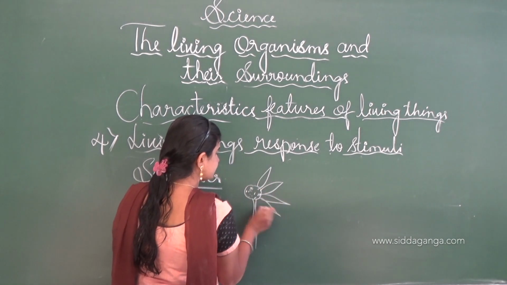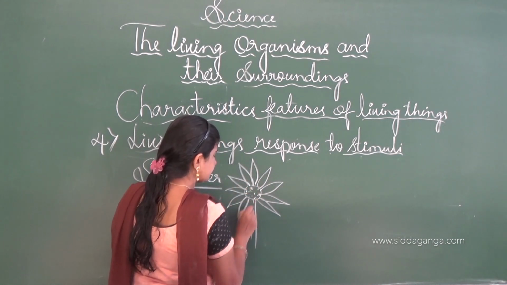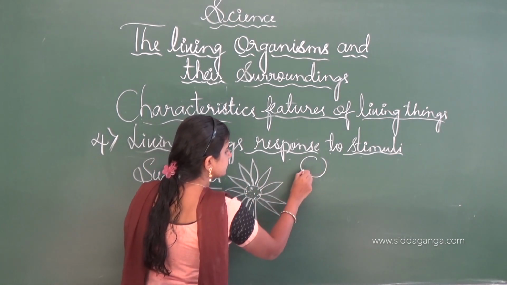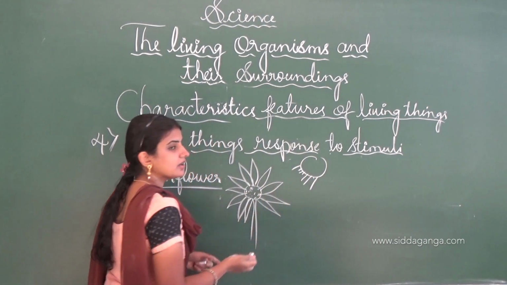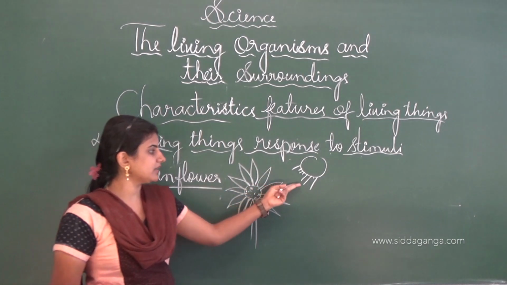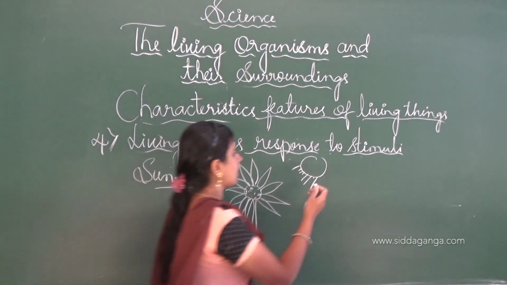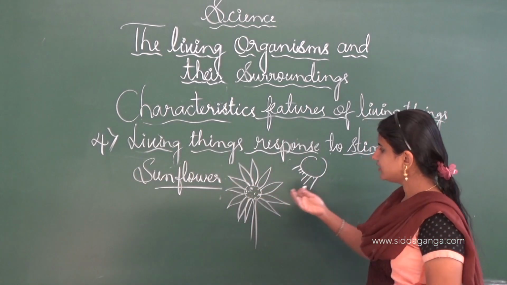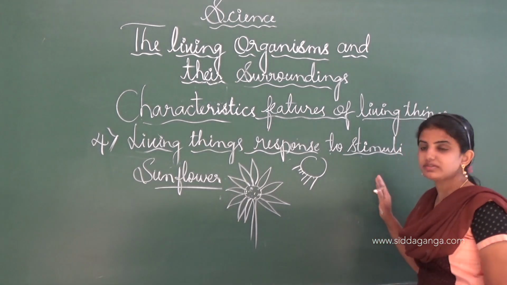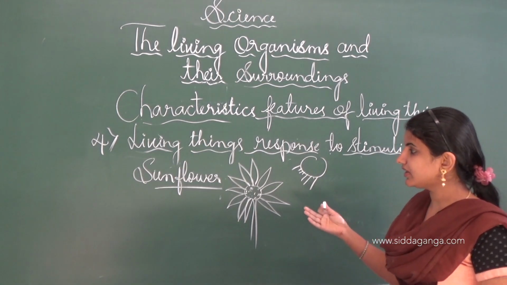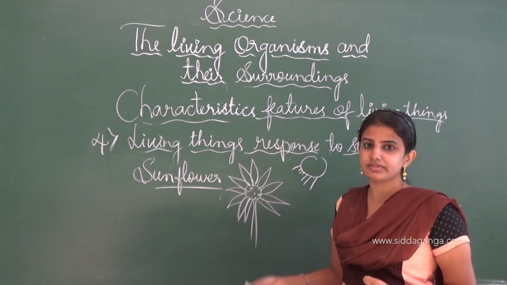If the sun is facing here, it will turn towards the sunlight, and if the sunlight is on some other side, it will turn the part of the plant body to the sunlight. Like that we can say that even plants respond to the stimuli.